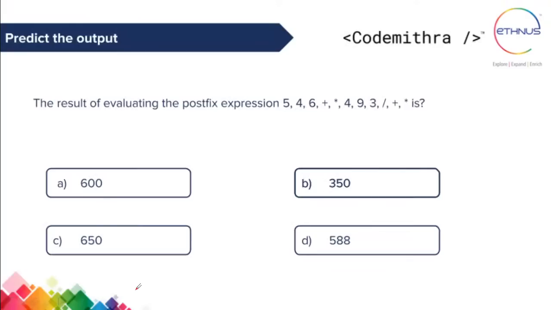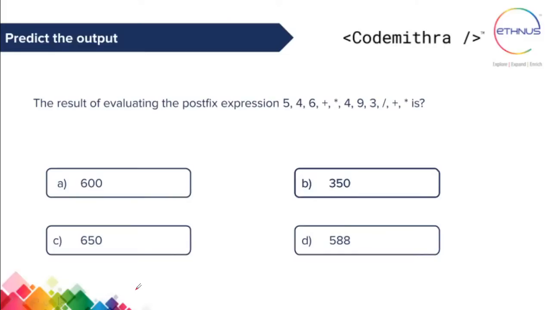Okay, so this is the question which will be solved in tomorrow's session at 10:30 a.m. and I request you to take a screenshot of this problem and predict the output: the result of evaluating the postfix expression 5 4 6 plus star 4 9 3 slash plus star. You have 4 options: 600, 350, 650 and 588. So this will be solved in tomorrow's session at 10:30 a.m.